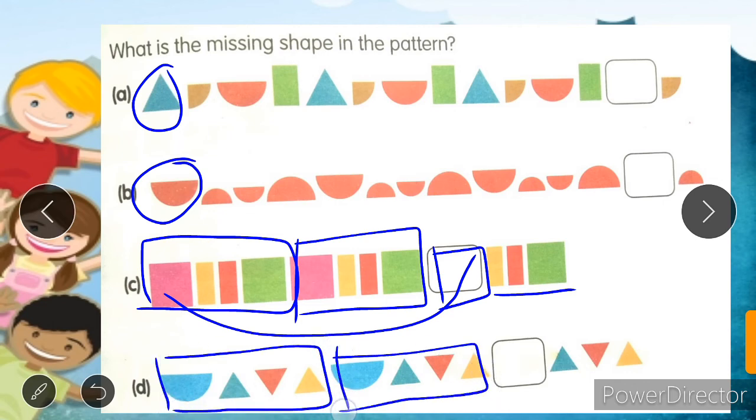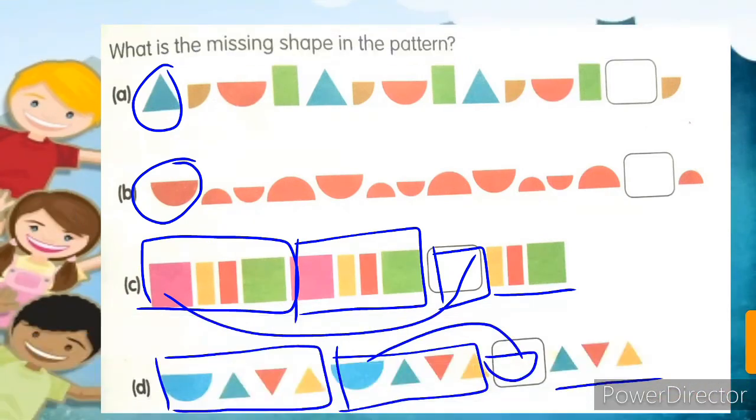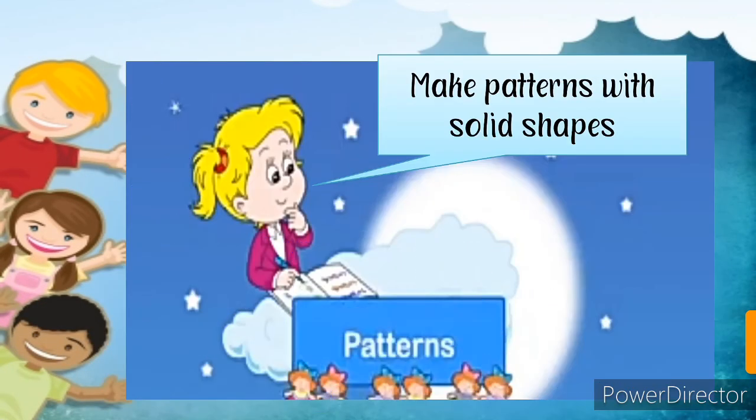Yes, three are here. So what will be the missing shape? The semicircle, which is light blue in color, is the missing shape. I hope you all understand the simple concept of this. Now let's make patterns with solid shapes.